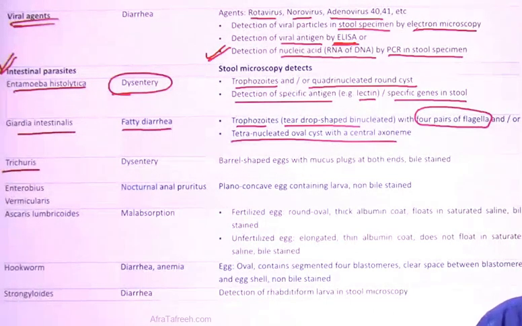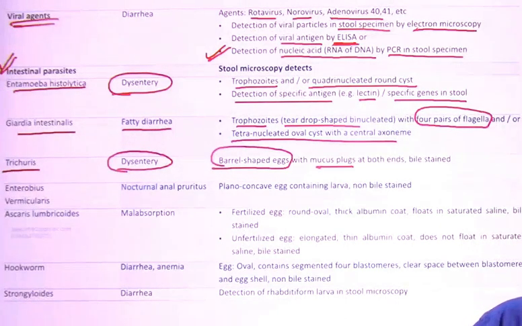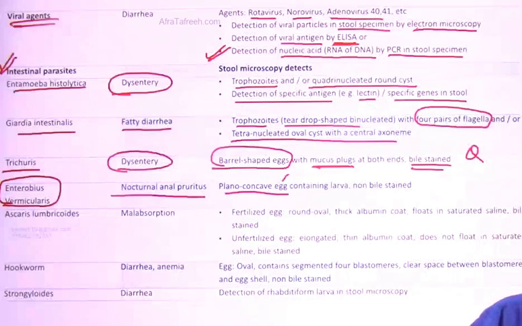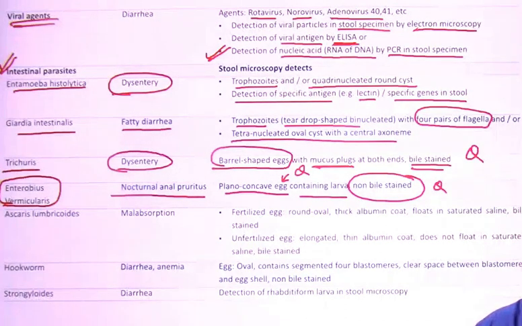Trichuris trichiura, that is leading to the dysentery, again bloody stool. Barrel shaped egg with mucus plugs, asked question of All India. Okay, bile stained it is, and it is having a barrel shape with mucus plugs. Enterobius vermicularis, pinworm. Nocturnal anal pruritus is caused by this particular one, and it is having a plano-concave egg. This FMG exam question, it contains tadpole-like larvae, and it comes in the list of whom? Non-bile stained eggs.